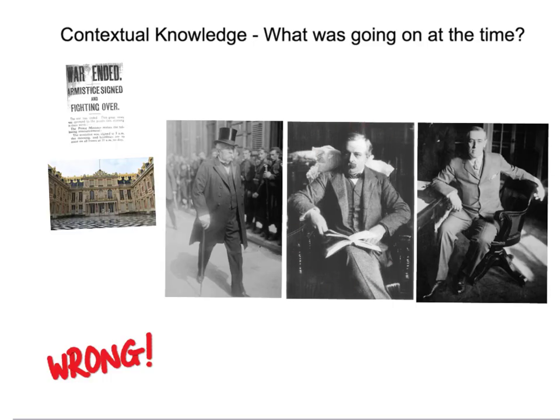David Lloyd George was under pressure from the British public to punish Germany, but he also wanted to make sure that Germany could trade with Britain, so that would help the British economy and jobs and to make money. President Wilson wanted much more of a lenient treaty. He actually wanted to help to rebuild the country and to make sure that Germany would prosper again, and that this would help world peace.